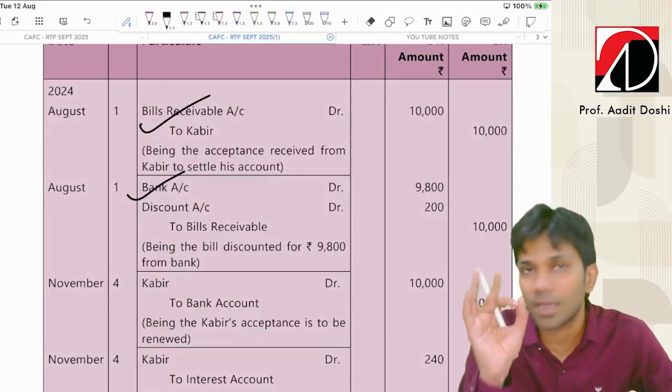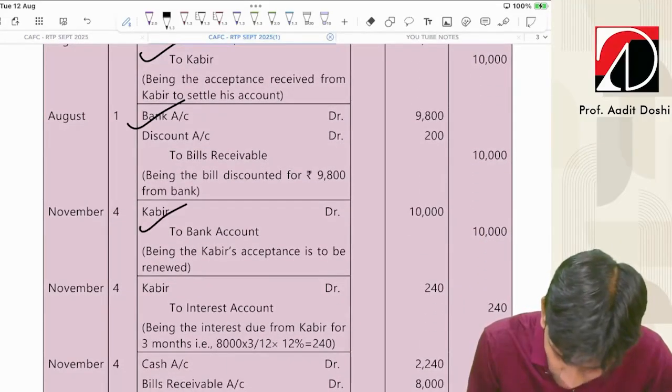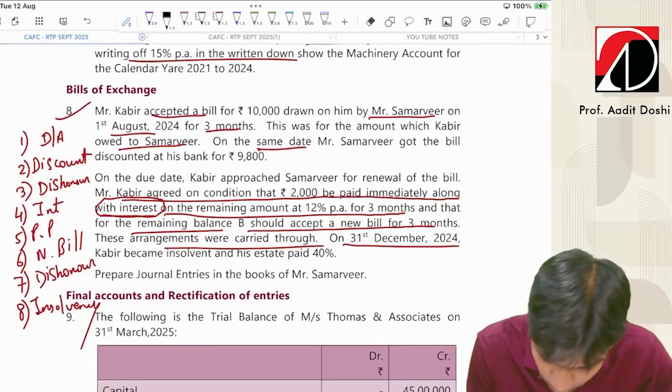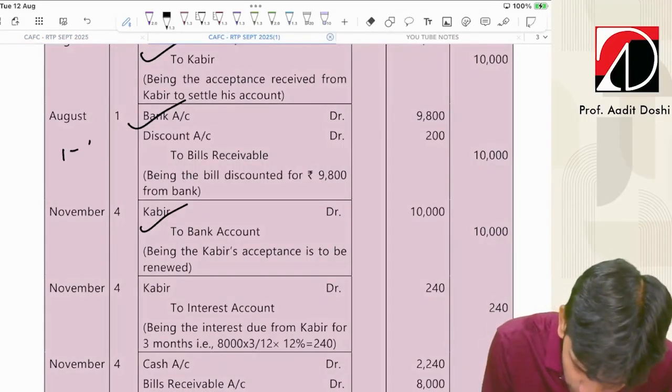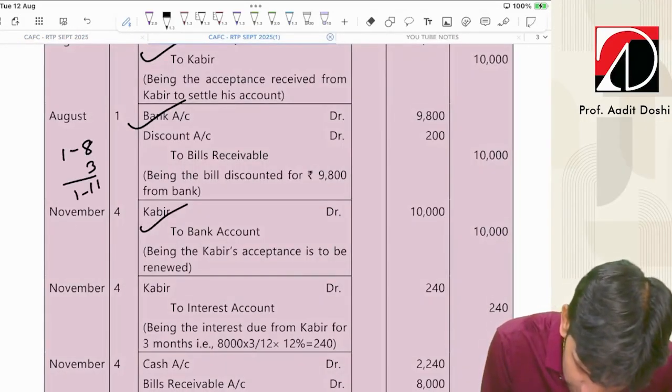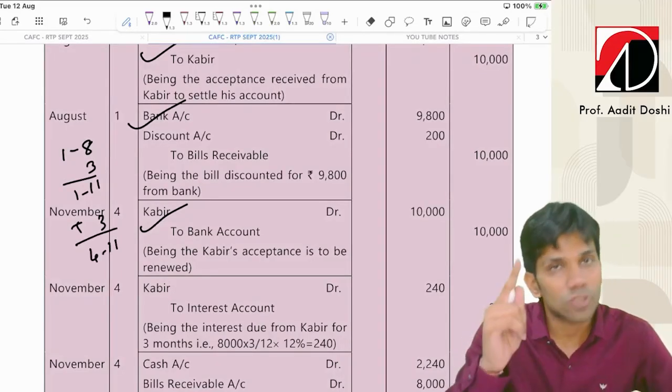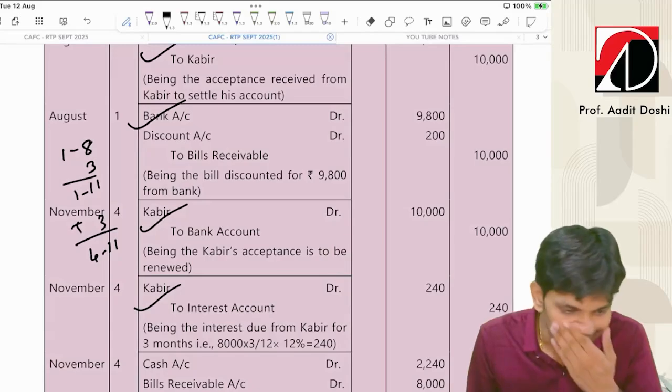I will say Mr. Kabir account debit to bank with 10,000 rupees, and on the due date, basically 1st August was the date of bill plus 3 months. So 1st August plus 3 months is 1st November, plus 3 days, which comes to 4th November. Fine. Then dishonor done, then Kabir account debit to interest.